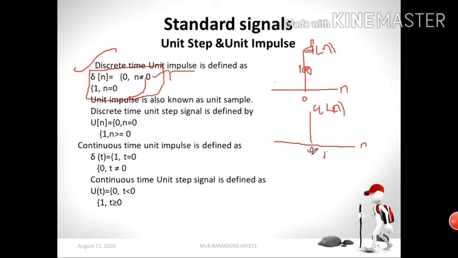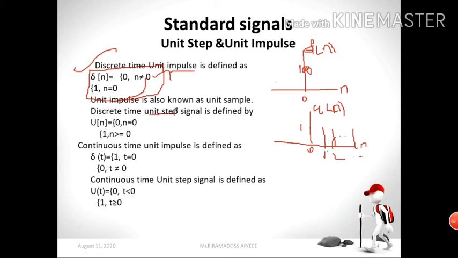Unit step signal means, see, this is n. The unit step representation is u of n. Here n equal to 0, 1, then 2, etc. Unit step means at n equal to 0 there is a signal, at n equal to 1 there is a signal, at n equal to 2 there is also a signal, etc. Your amplitude here is 1.